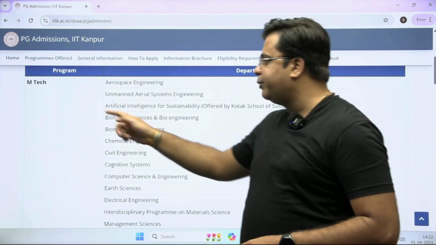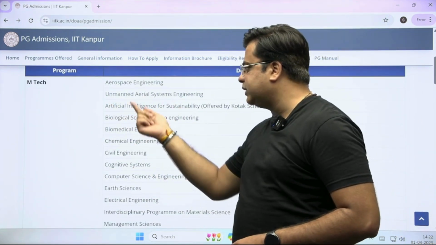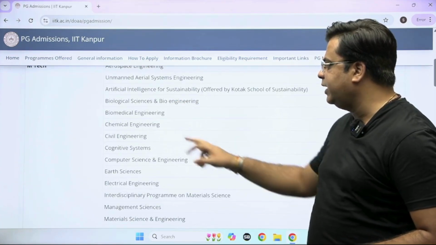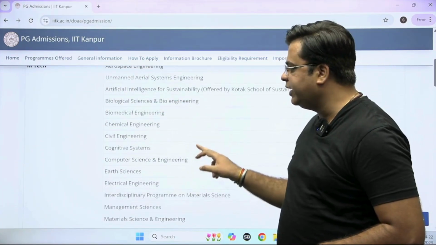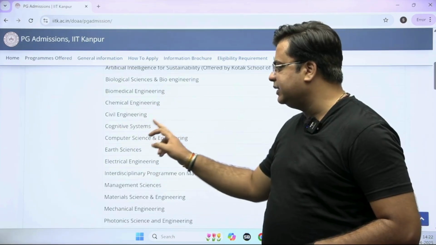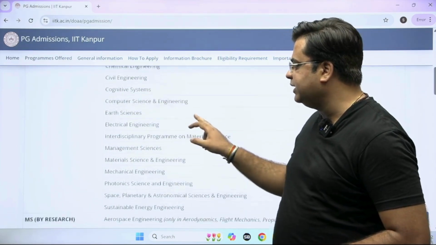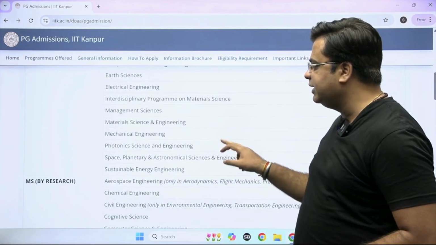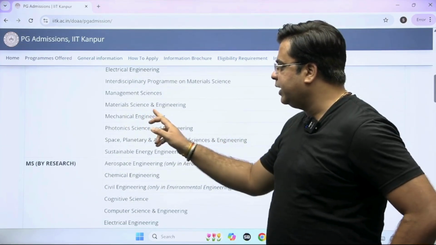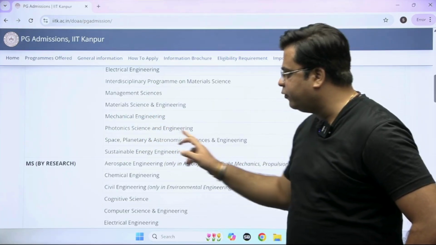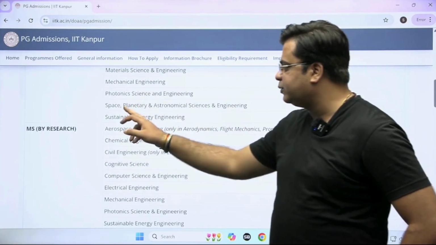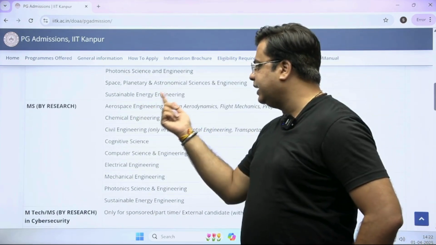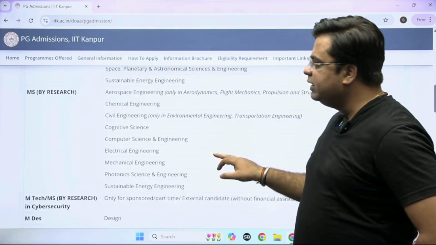So IIT Kanpur is offering you MTech program in aerospace engineering, unmanned aerial system engineering, artificial intelligence for sustainability, biological sciences and bioengineering, biomedical engineering, chemical engineering, civil engineering, cognitive systems, computer science and engineering, earth sciences, electrical engineering, interdisciplinary program on material sciences, management sciences, material science and engineering, mechanical engineering, photonics science and engineering. Then you have space, planetary and astronomical science and engineering, sustainable energy and engineering. So all these are the MTech programs.